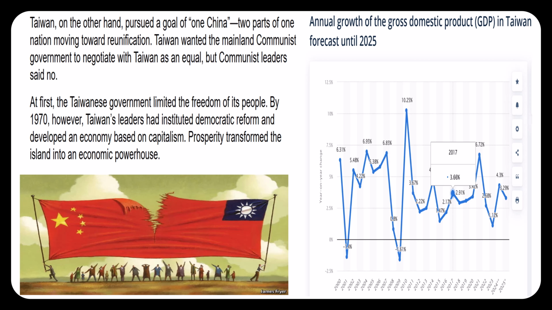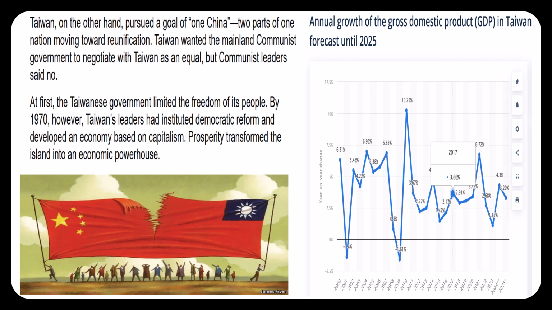Question number 9. What did Taiwan have as a goal in regards to mainland China? They wanted to eventually become one China again. They wanted to reunify, come back together as one country. However, the communists on mainland China had no interest in that.